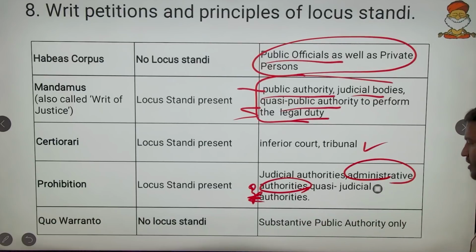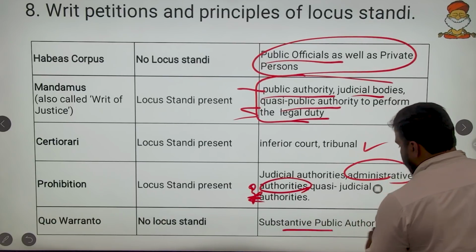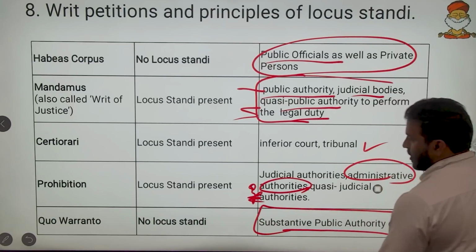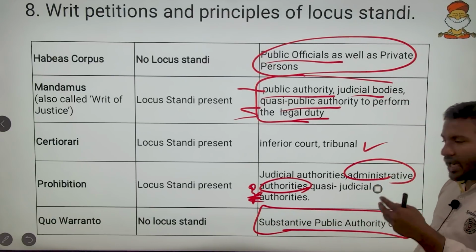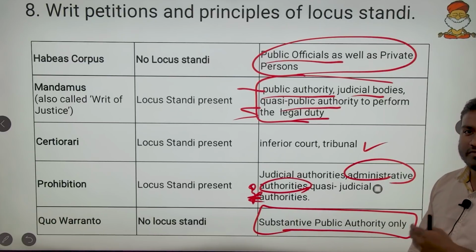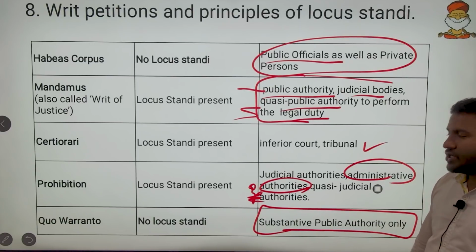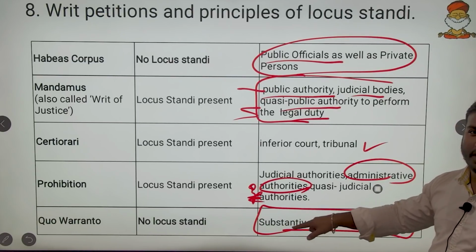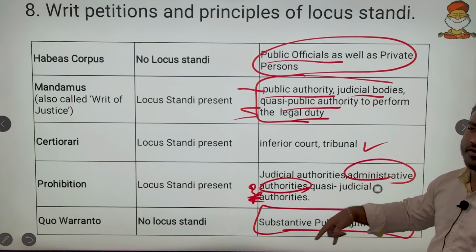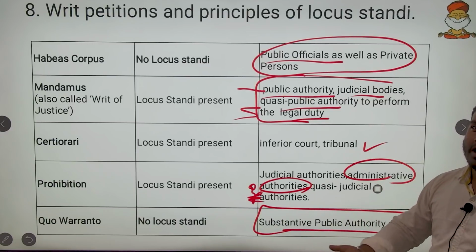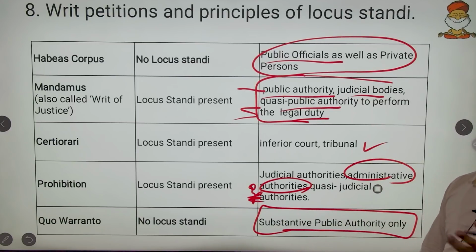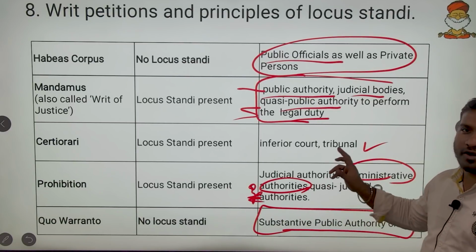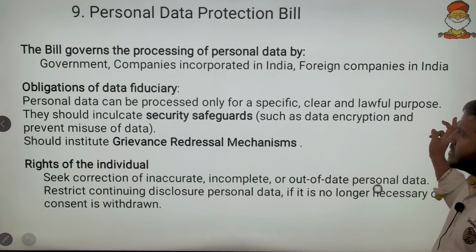Then quo warranto, for substantive public authority only. Quo warranto means I am a public official, that is why I am acting on my duty. If you give it to a non-public official, he happens to be a fraud, and obviously he is amenable for punishment. So these are the writ petitions.